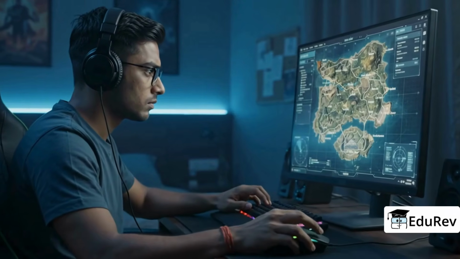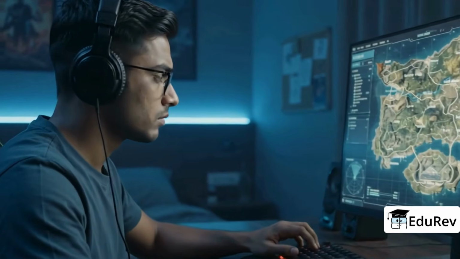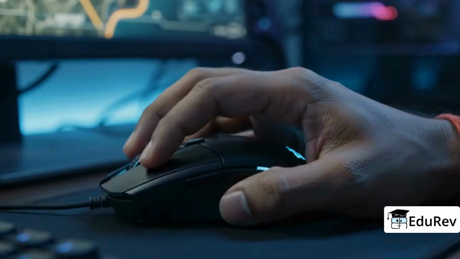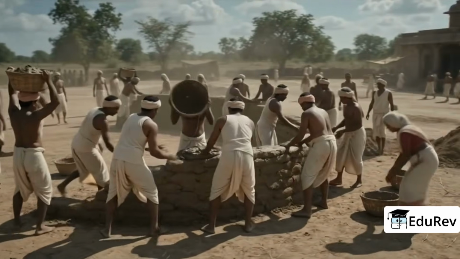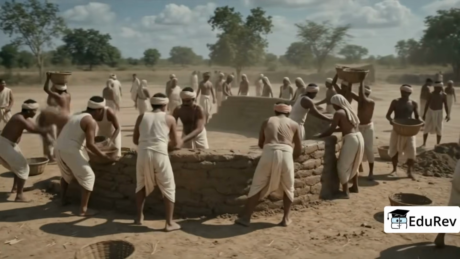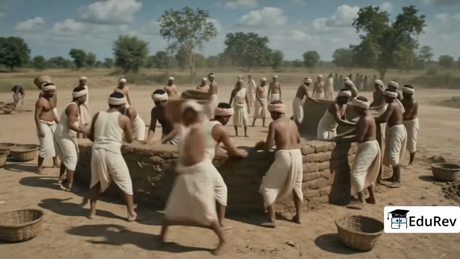Imagine playing a classic strategy video game. You start with a tiny base, a few villagers, and a small patch of land. But as you collect resources, build an army, and conquer your neighbors, your tiny village slowly expands, merges with others, and transforms into a massive, powerful empire.